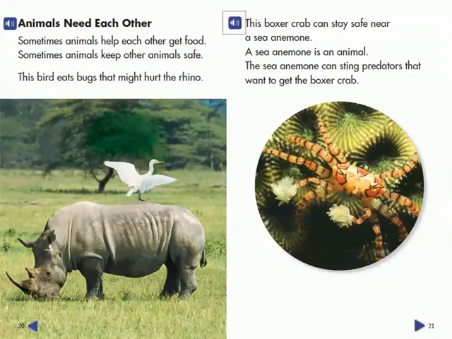This boxer crab can stay safe near a sea anemone. A sea anemone is an animal. The sea anemone can sting predators that want to get the boxer crab.